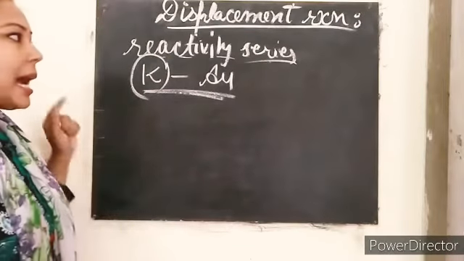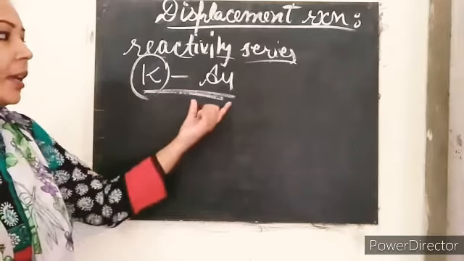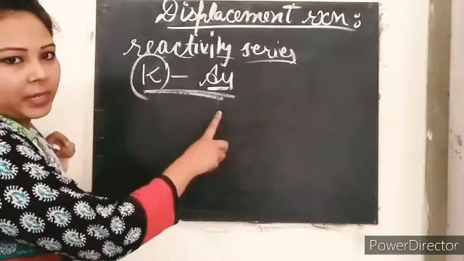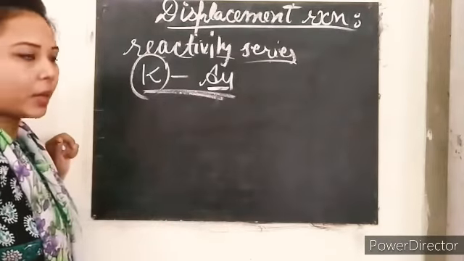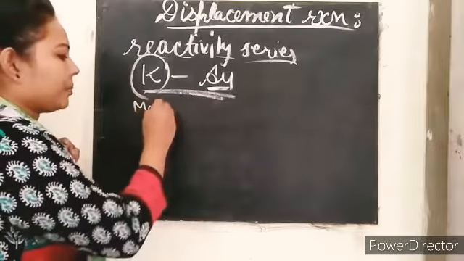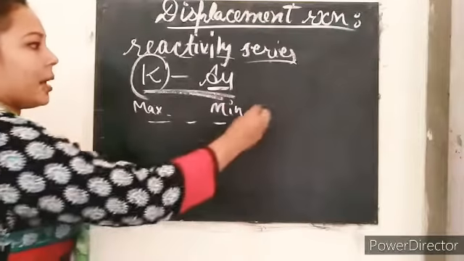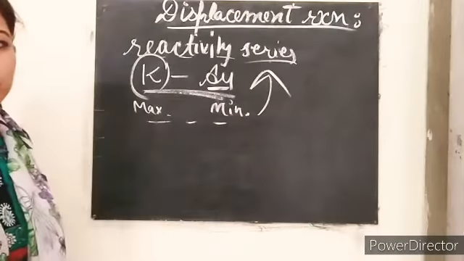Potassium is the most reactive metal, and gold is the least reactive in nature. This series from maximum to minimum is known as the reactivity series.